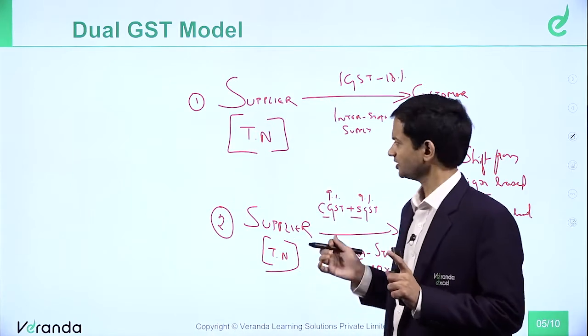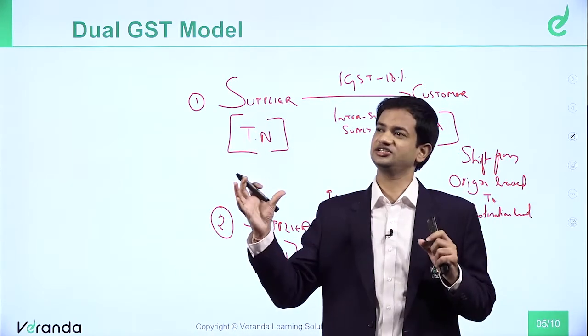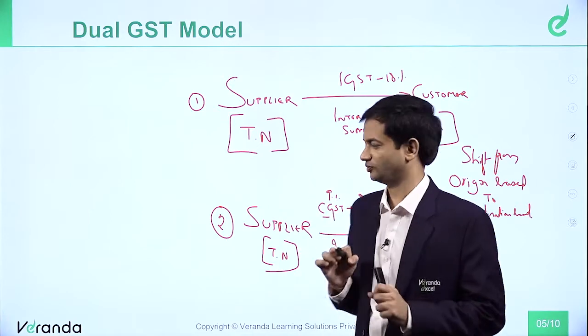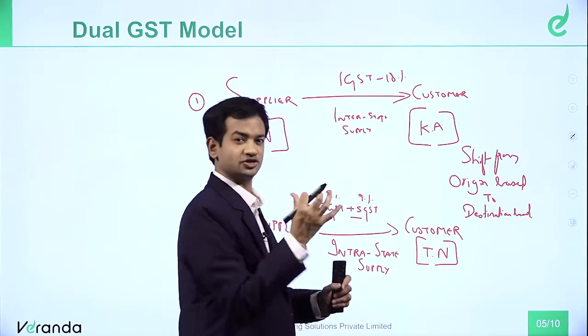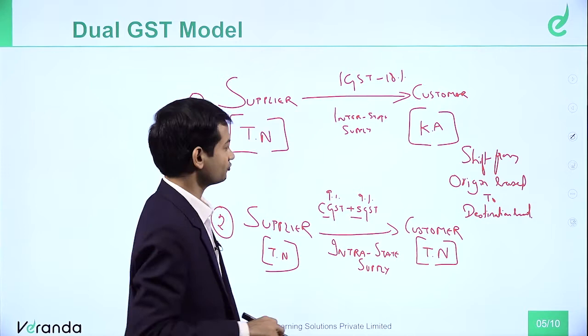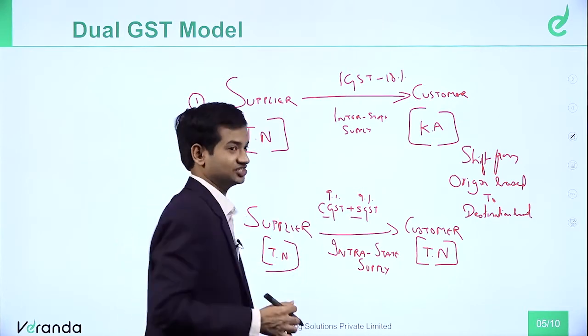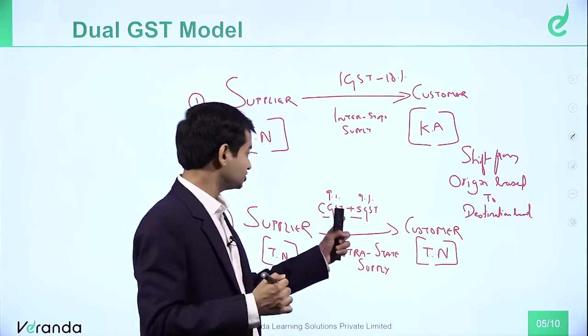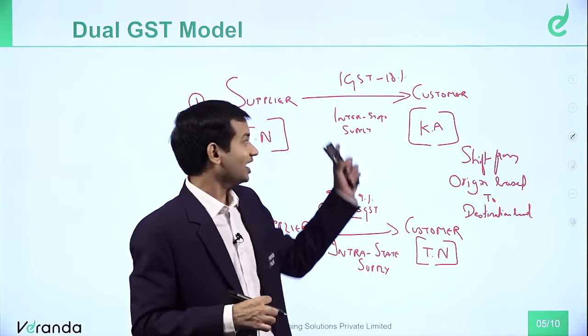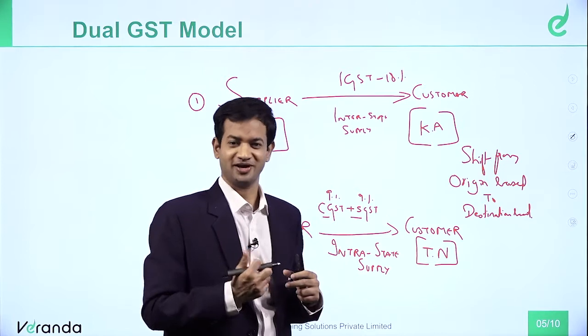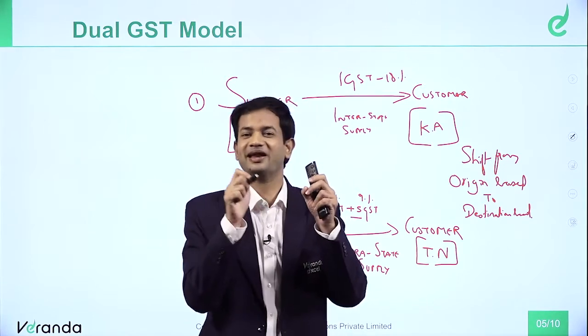Now, in the earlier slide, I was telling you something like CGST Act, we have multiple SGST Acts. Now I will tell you. I thought first I will explain this dual concept, then I will explain the concept of Act. So if you see, we have CGST Act to levy CGST. Similarly, we have SGST Act to levy SGST also. Then IGST Act to levy IGST. So single law GST, but there are multiple acts.